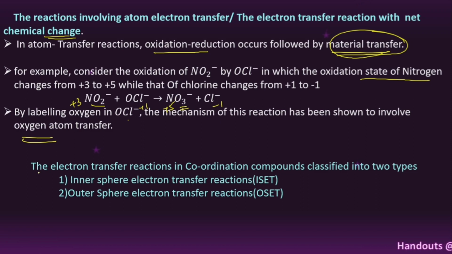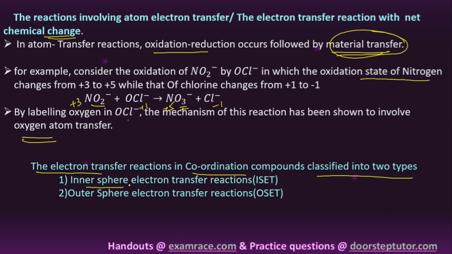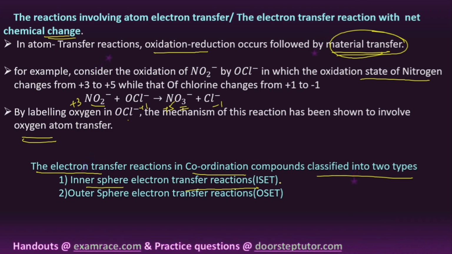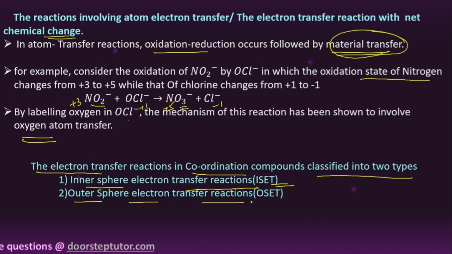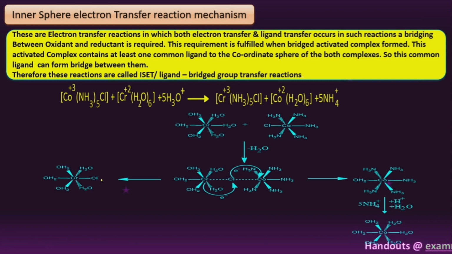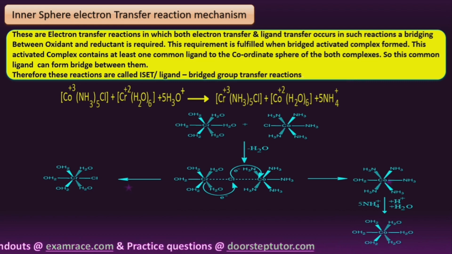The electron transfer reactions in coordination compounds are classified into two types. The first is inner sphere electron transfer reactions, which we can simply call ISET, and the second is outer sphere electron transfer reactions. So what are inner sphere electron transfer reactions? We will discuss the mechanism. These are electron transfer reactions in which both electron transfer and ligand transfer are possible.